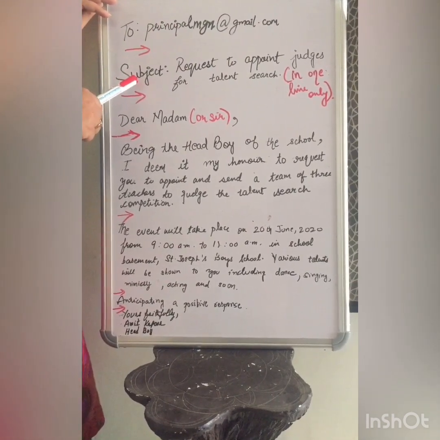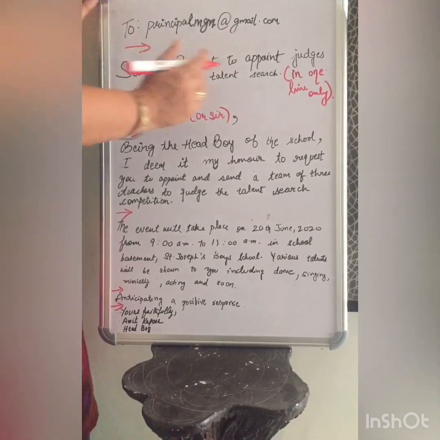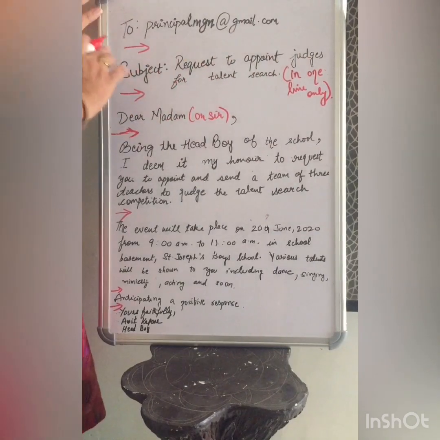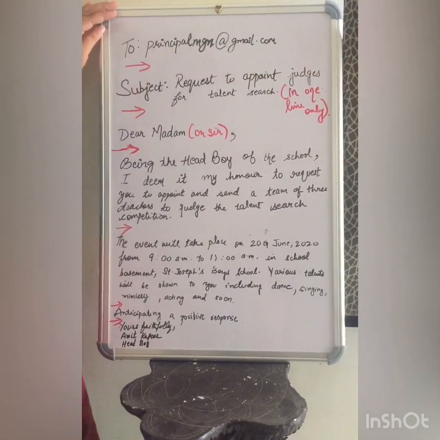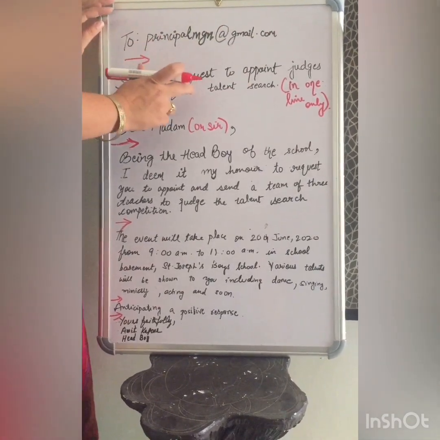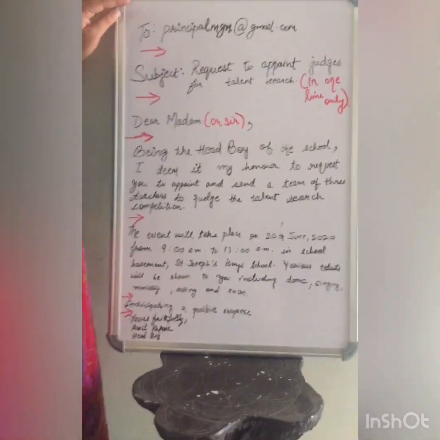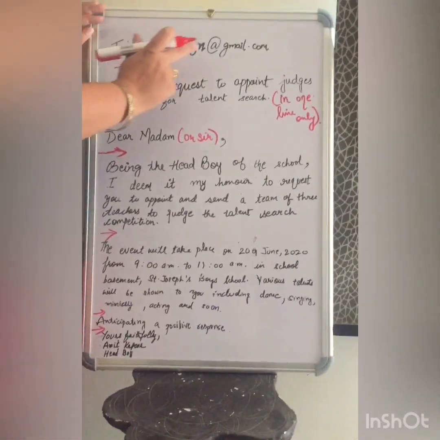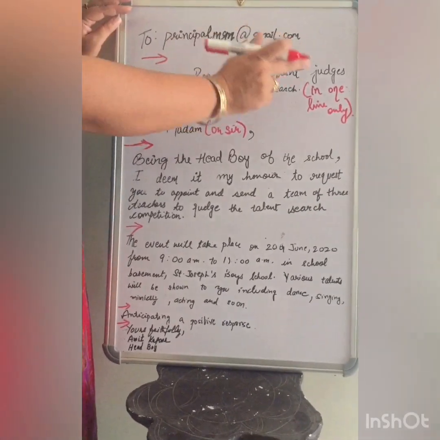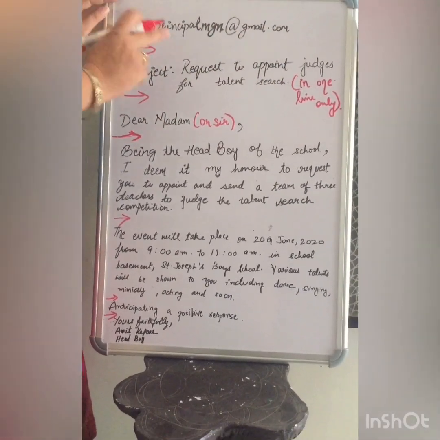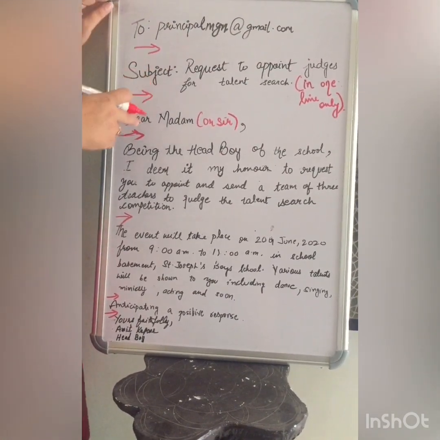Next is the subject. Request to appoint judges for talent search. Now, this doesn't have quite a width, so I am writing like this. Most probably, you should be writing this in one sentence, in one line. And very important in this, you are not going to use a verb. You have to use nouns. Invitation to be the chief guest, for example. Don't write inviting you to be the chief guest. No verbs. It has to be nouns. Then leave a line.